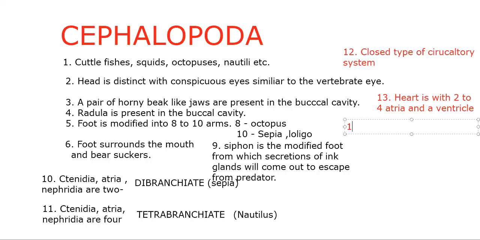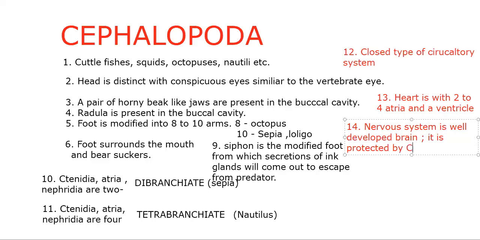Brain, we are talking about brain. Nervous system is well developed, with a well developed brain. So brain is protected by cartilaginous endoskeleton. Any of the classes of phylum Mollusca will not have these kinds of features, isn't it? The cartilaginous endoskeleton, we can see.